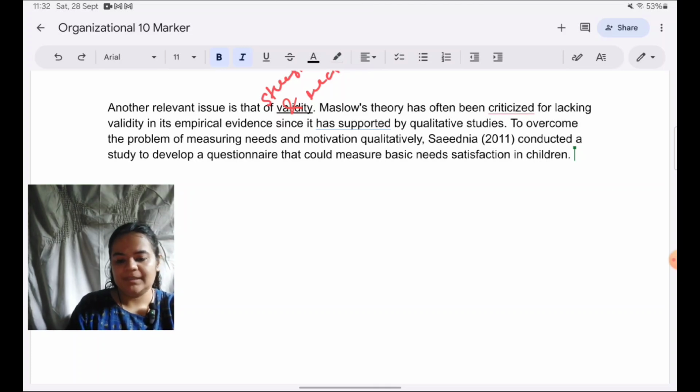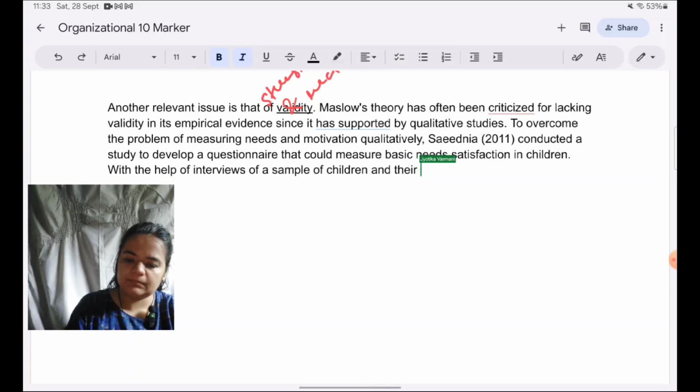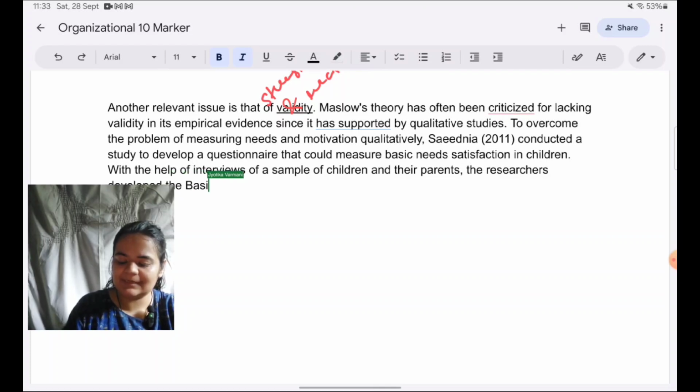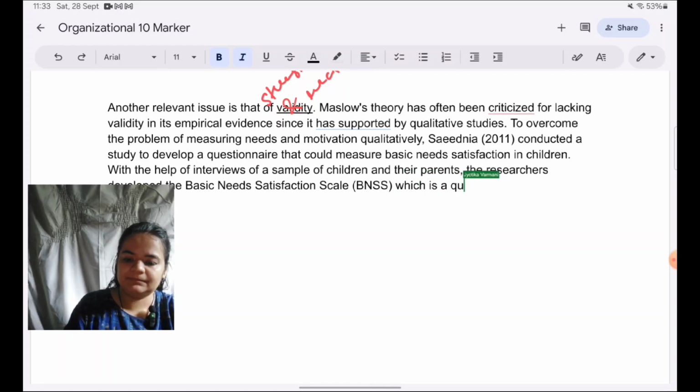So with the help of interviews of a sample of children and their parents, the researchers developed the basic needs satisfaction scale, BNSS, which is a quantitative measure of needs in children.